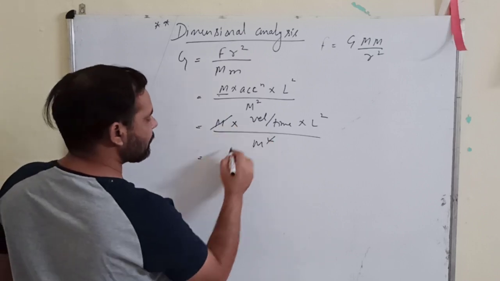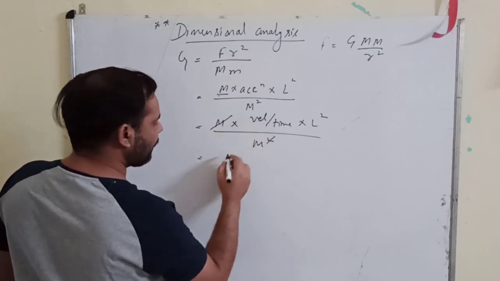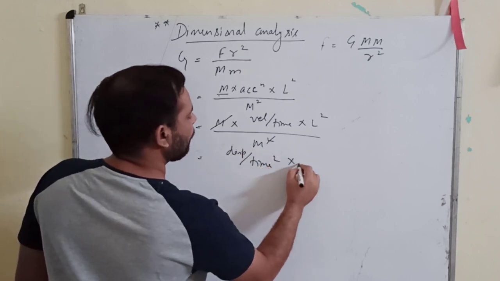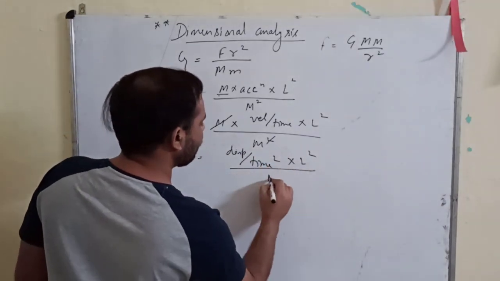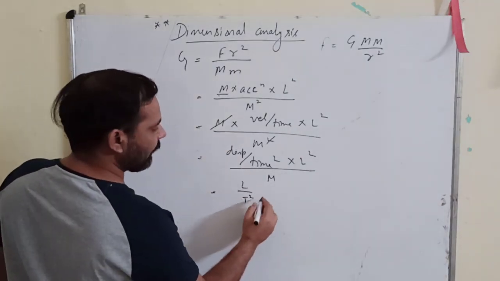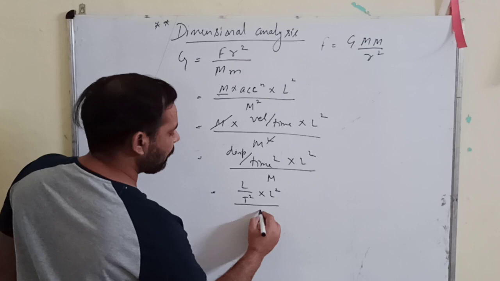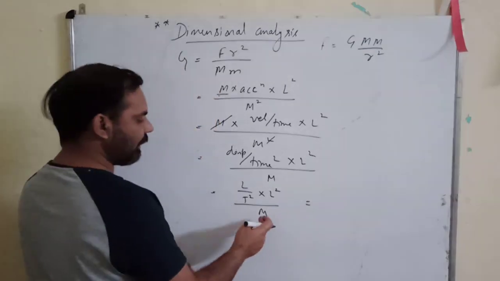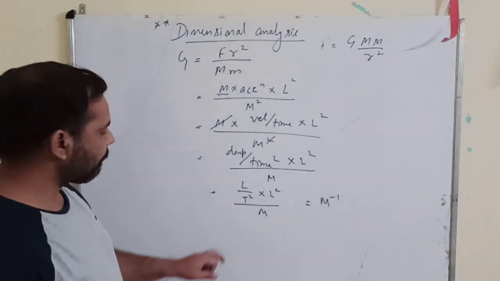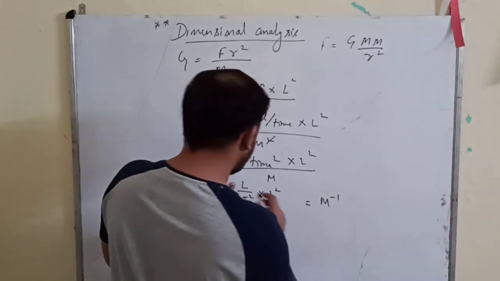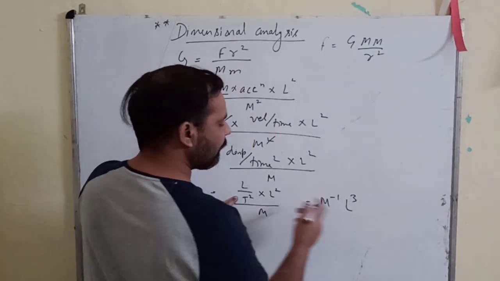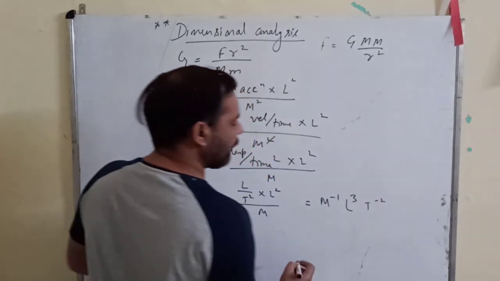Now velocity is displacement upon time. So you can write displacement upon time square into L square upon M. Displacement is L, so L upon T square into L square upon M. Finally, you bring this M to the numerator and write the power -1. Then L into L square becomes L cube, and T is again in the denominator, so T raised to power -2.